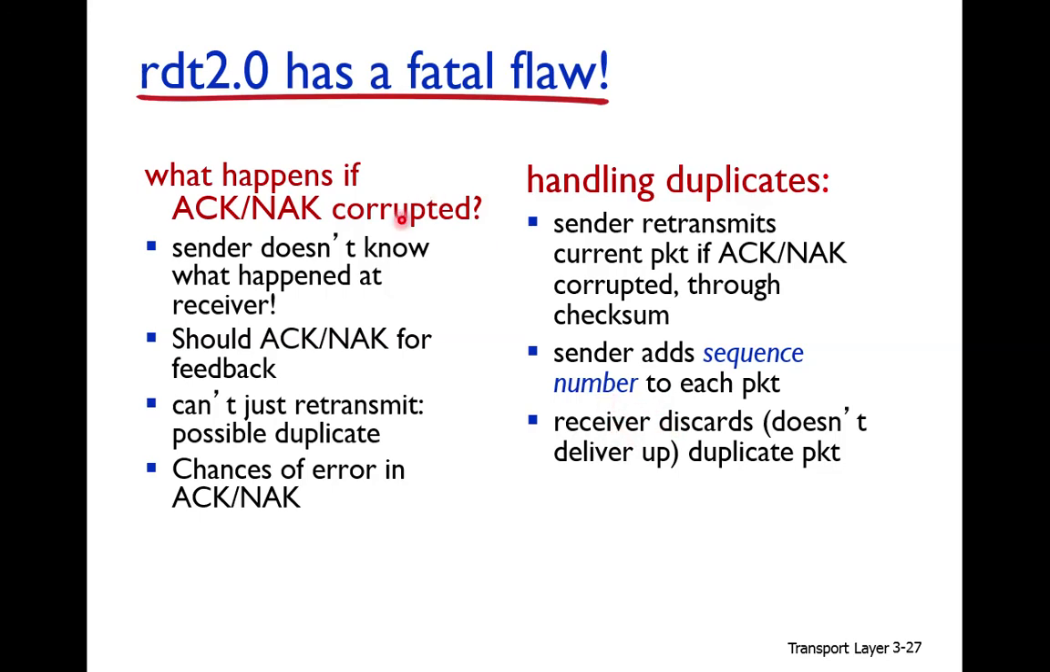So what is the flaw? The flaw in 2.0 is that the negative acknowledgement and acknowledgement can be corrupted, and we don't use a feedback mechanism for them.